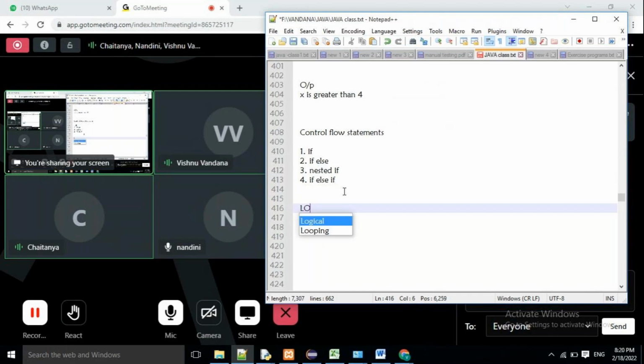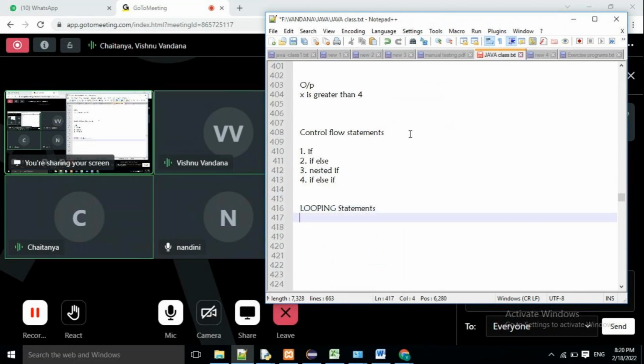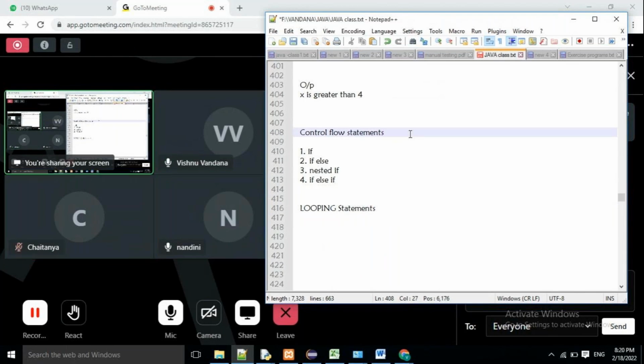Today we will be learning about looping statements. Chaitanya, please mute your audio. Okay, thanks. Control flow statements help us to make decisions.